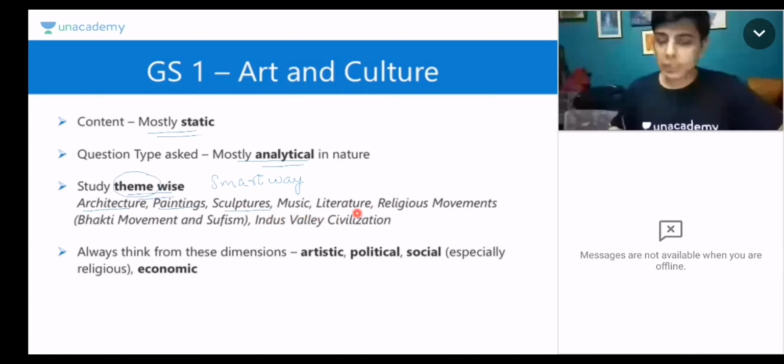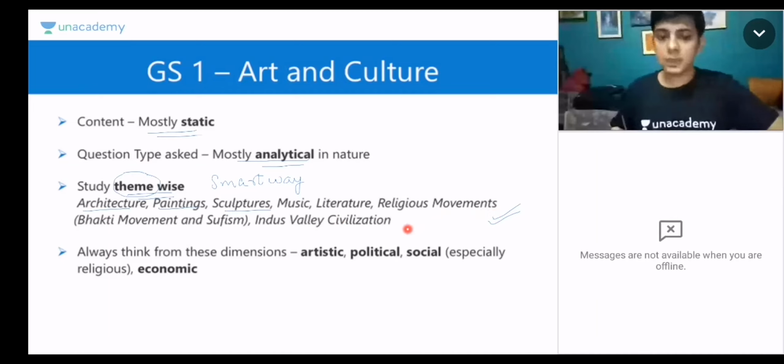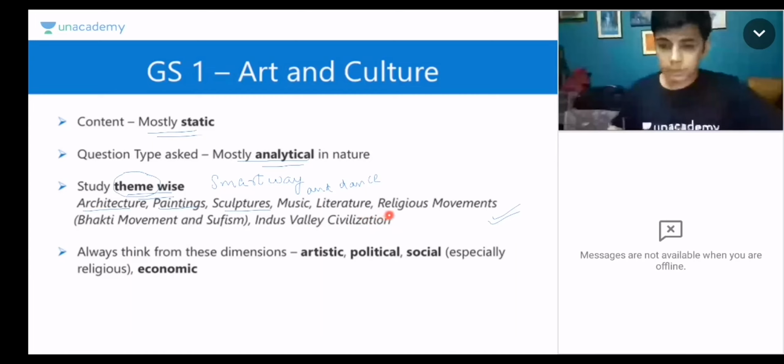There are around 7 themes which I have written. These are important in my opinion when it comes to art and culture. One must be well versed in these themes, because if you look at the questions, they come from these. A question came on temple architecture, or suppose a question comes on the Bhakti movement. That is why I'm telling you to emphasize these 7 themes. In music you can add dance as well, music and dance. So these 7, 8 themes are very important. And always think from these dimensions.